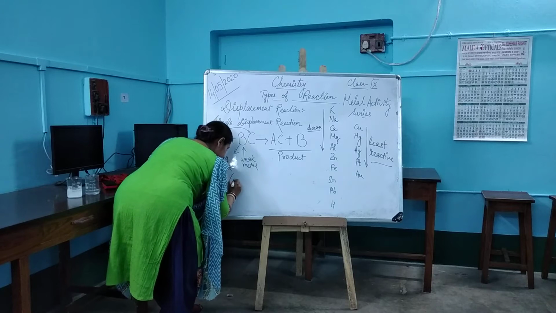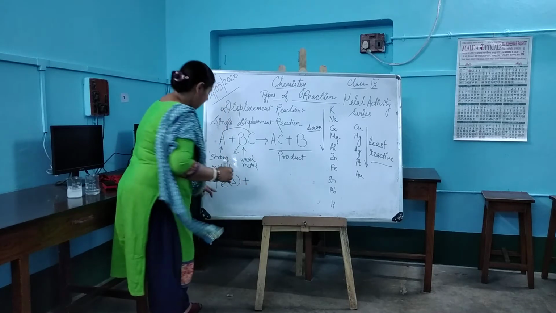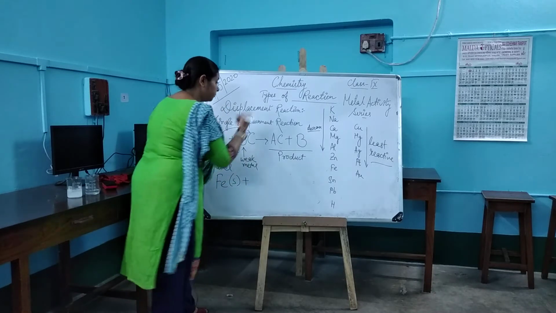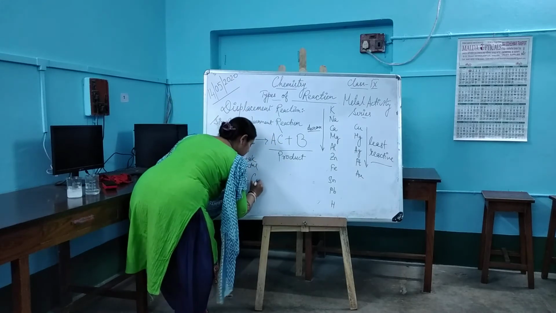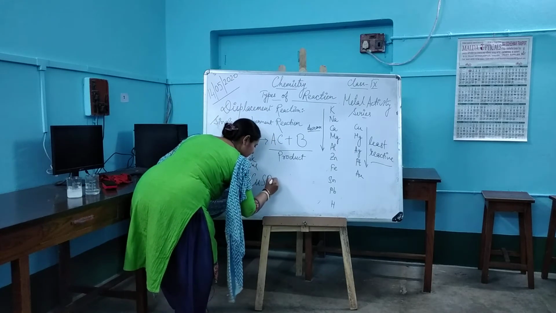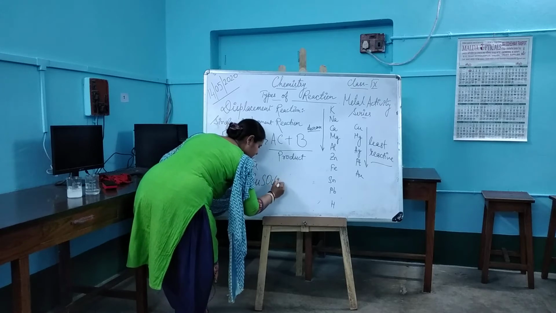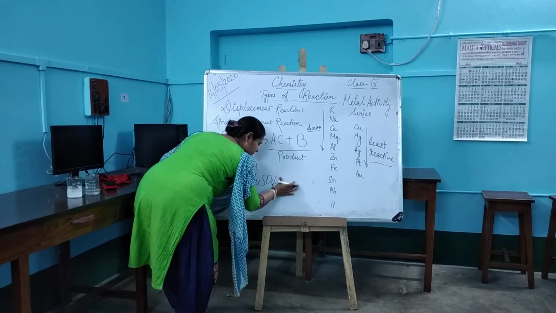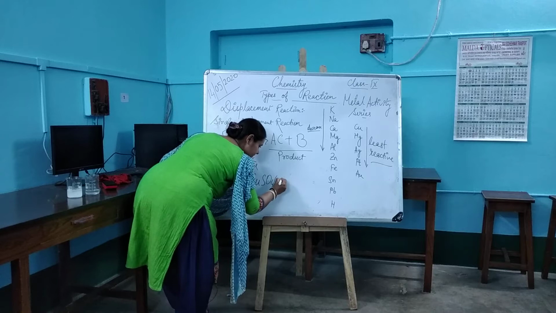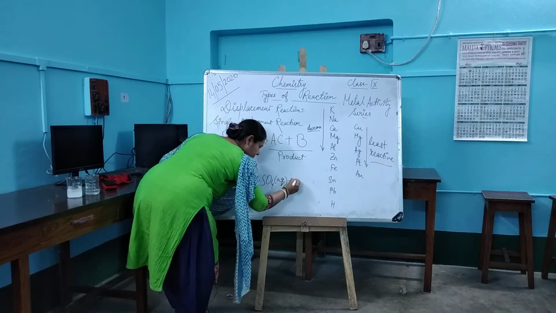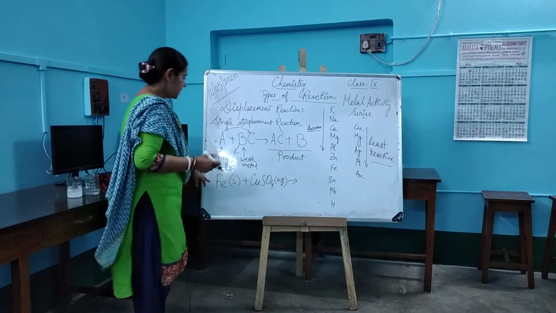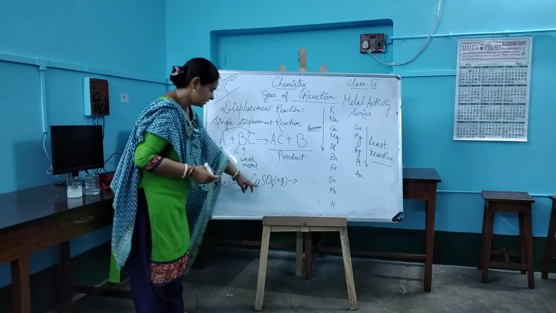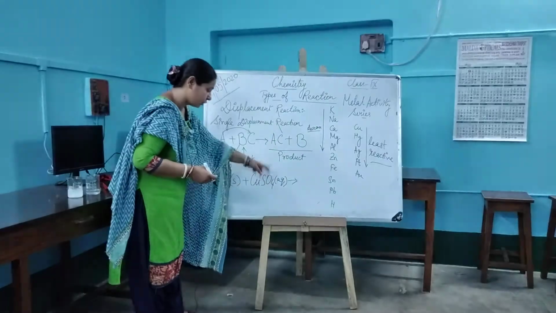Fe, iron, this is in the solid form. This is reacting with copper sulfate, CuSO4, which is in the aqueous medium. On reaction, Fe in the solid state is reacting with CuSO4 in the aqueous state.